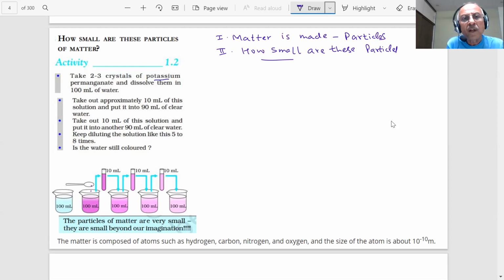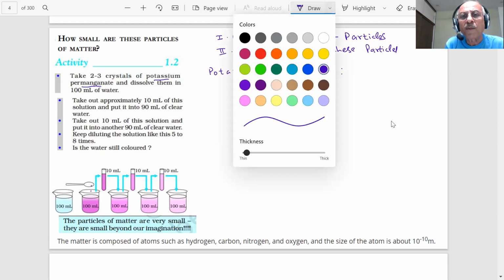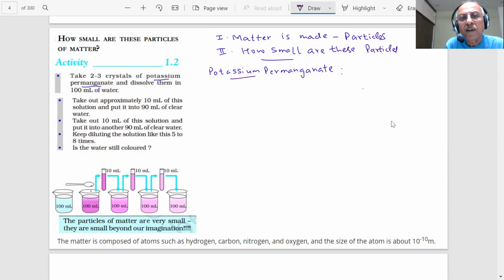In the science lab, student, you will find potassium permanganate. This has a very beautiful color, student. What I am talking about is a purple color.